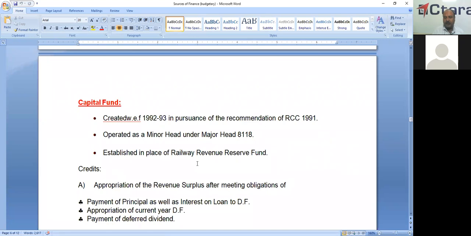But afterwards, the policy changed. If we are unable to pay dividend, it is deferred for a period of 10 years or so. So that is the reason the Railway Revenue Reserve Fund's object was lost, and it was replaced. It was changed to the capital fund in 1992-93.